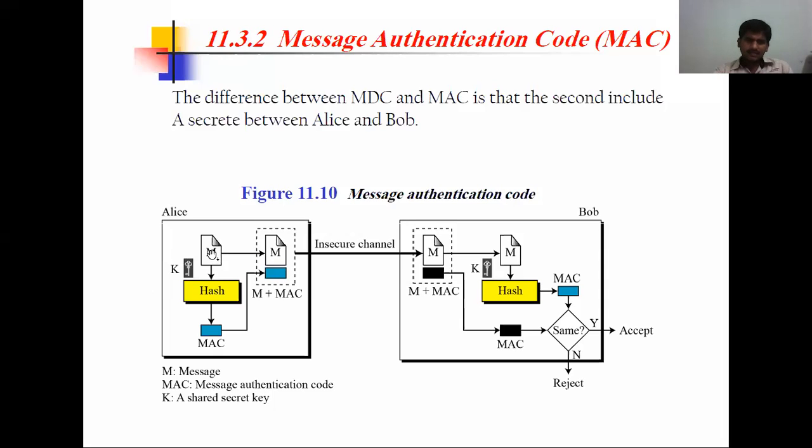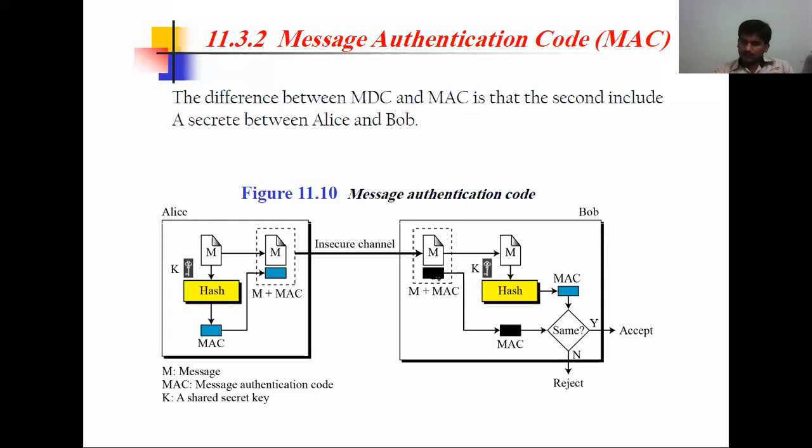So Alice is sending a message and is going to perform a hash function along with a key. Here the keys are same. So Alice is doing a hash algorithm along with the key, then the MAC is going to be added. Now the message and MAC are sent to the network in a secure channel. Now the message and MAC are received, and by using the key which is shared by Alice and Bob, that key is going to be used on the hash and another MAC, a message authentication code, is going to be calculated by Bob.